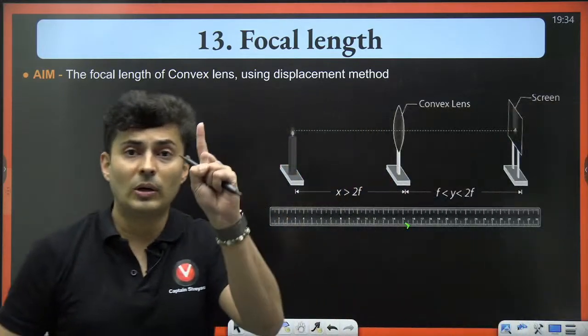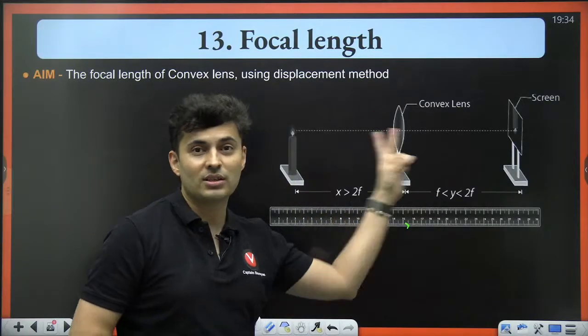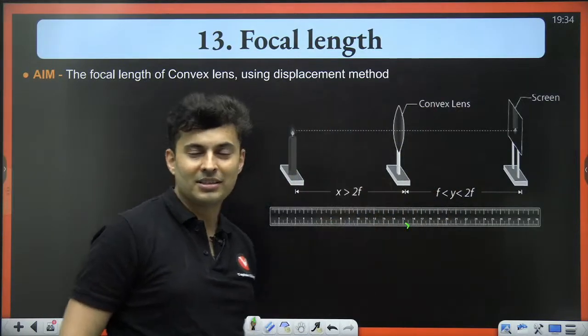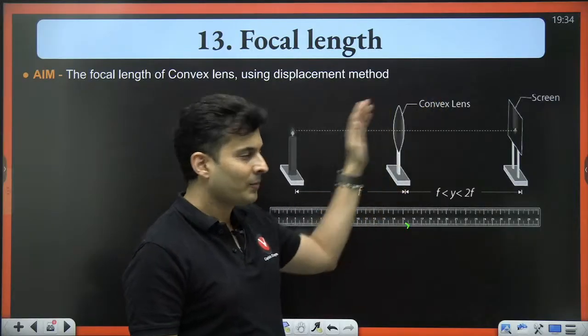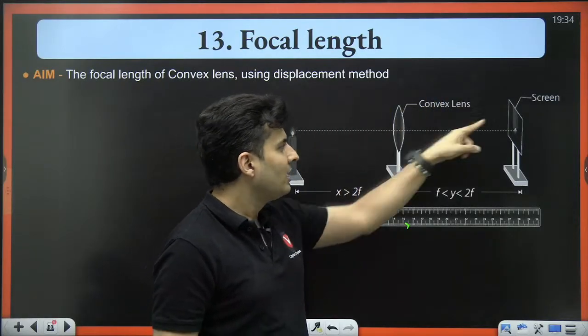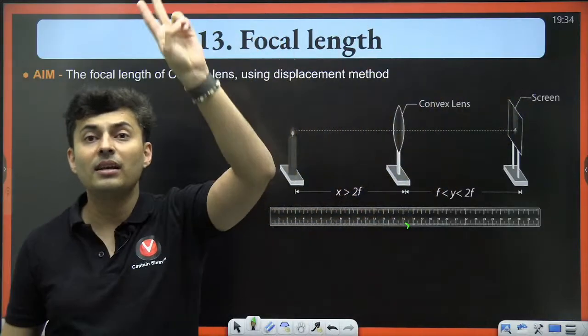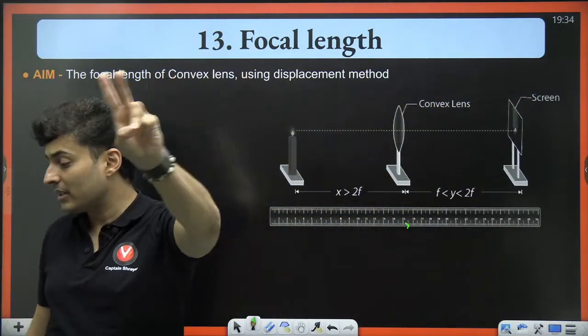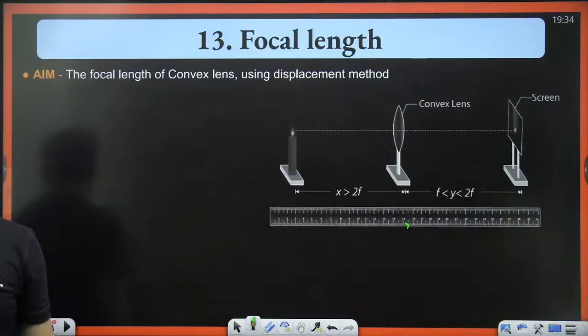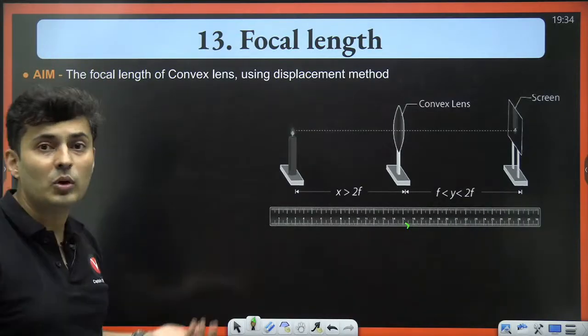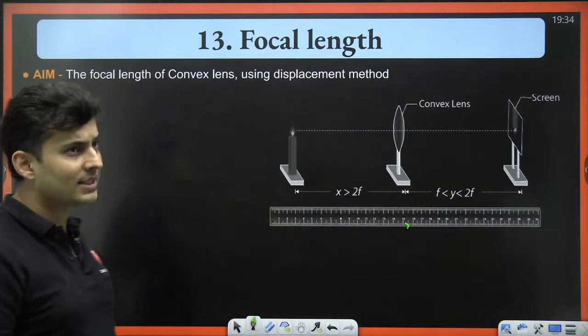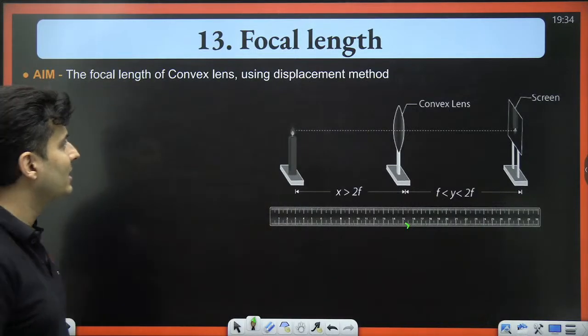Guess what? There is not one, but there are 2 positions for which you get images on the screen. Once here, once there. So you keep moving the convex lens till you see the image, and keep moving it till you again see the image. So you will see the image 2 times, and that's what will help you find the focal length of the convex lens. It is called the displacement method.